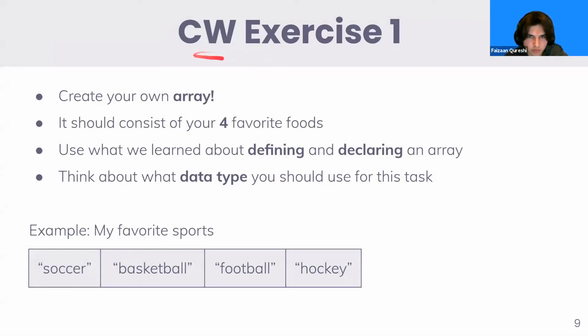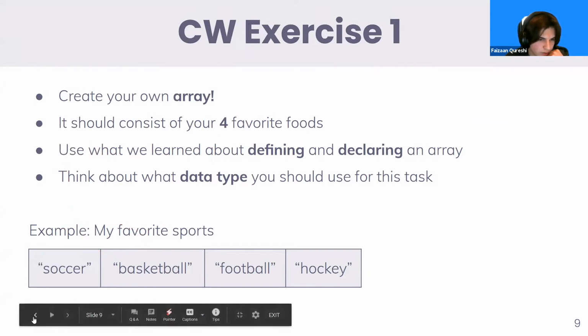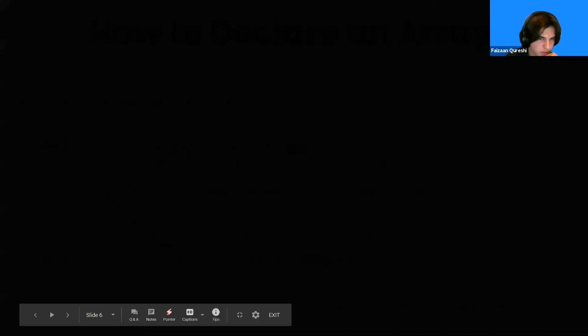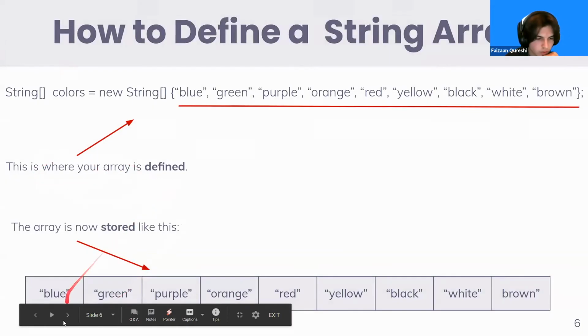So this is going to be our first exercise for the day. I want everyone to create your own array. So we're going to be using the declarations. We want you to make your own array. It should have at least 4 of your favorite foods. And I'm going to go back to the declarations of the arrays just so you can see. So I want everyone to make your own array with 4 of your favorite foods.